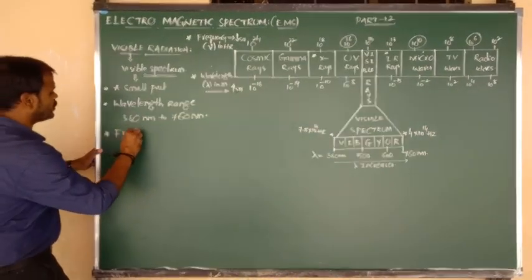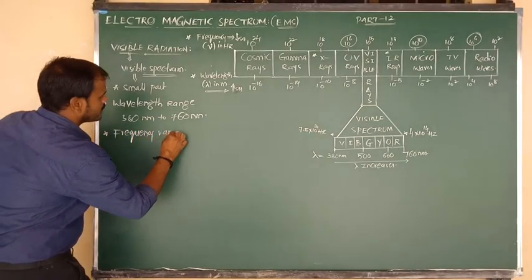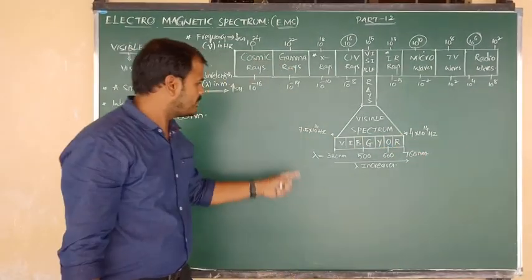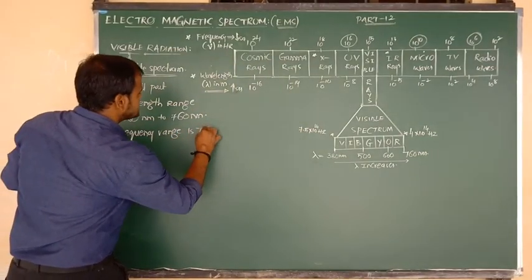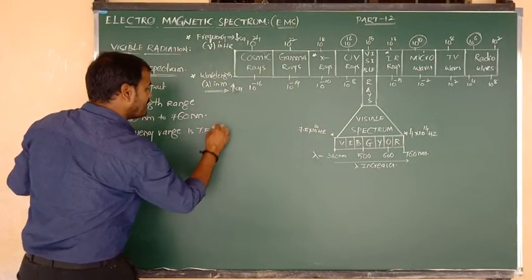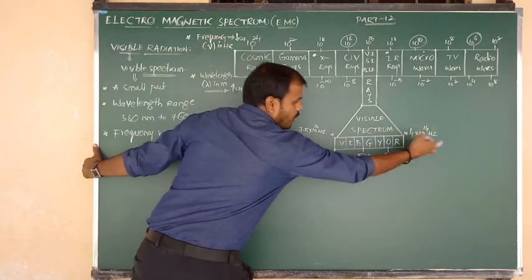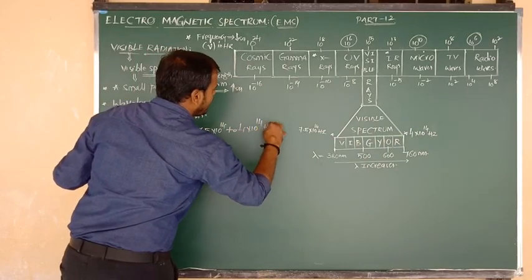The frequency range of the visible spectrum is 7.5 into 10 to the power of 14 to 4 into 10 to the power of 14 Hz.